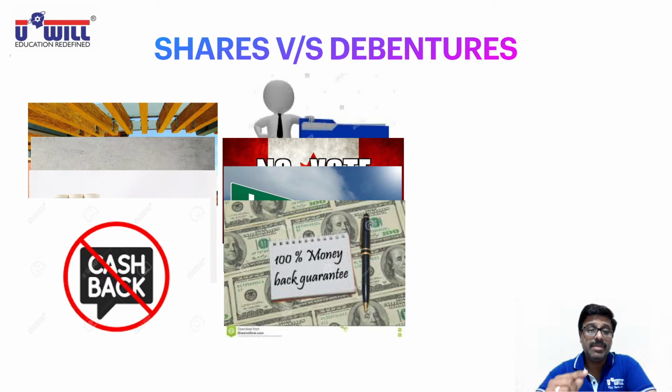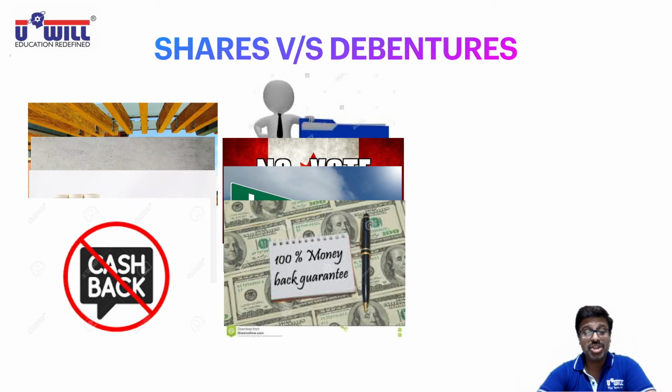There is one category of debentures called irredeemable debentures, which are repaid the money only when the company goes into liquidation. But in India, as per the Companies Act, irredeemable debentures cannot be issued. So from India's point of view, shareholders get their money back only when the company goes into liquidation, whereas debenture holders get their money back after a fixed maturity period. So these are the principal four differences between shares and debentures. You already have that in your study material.